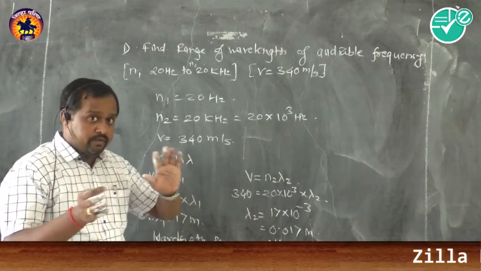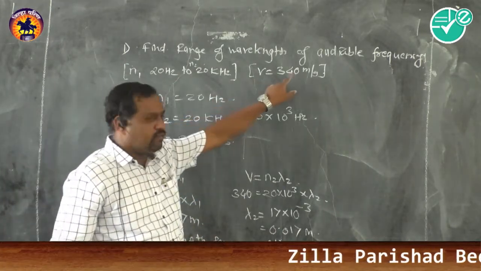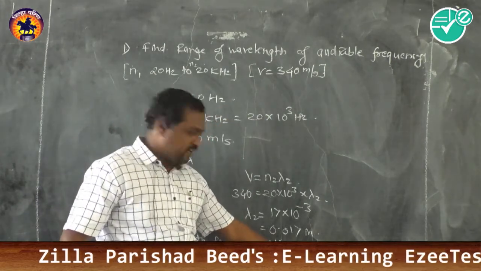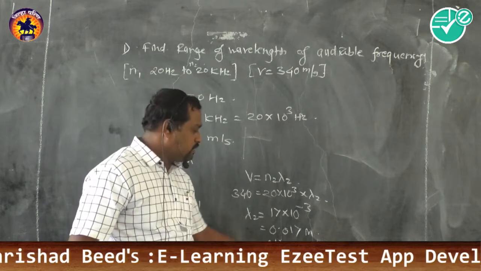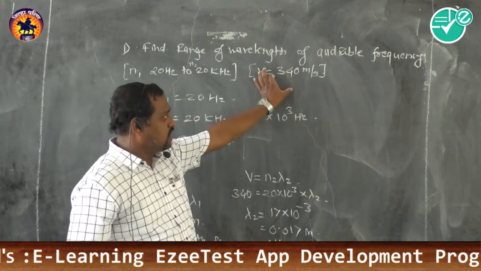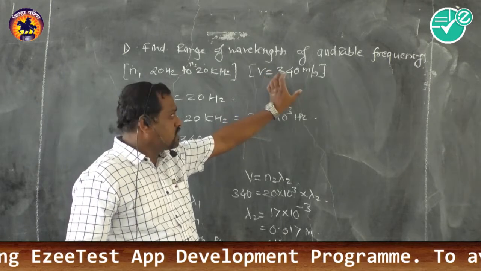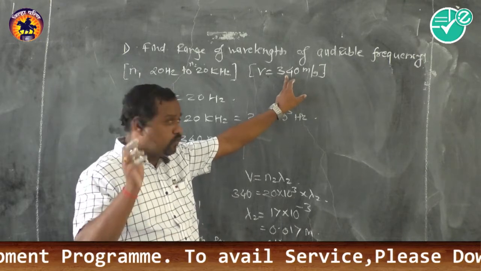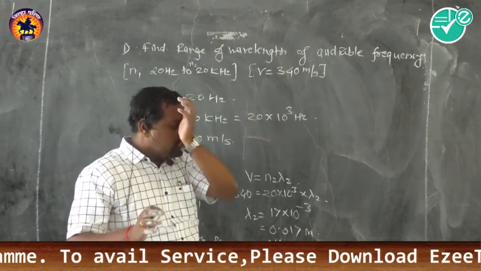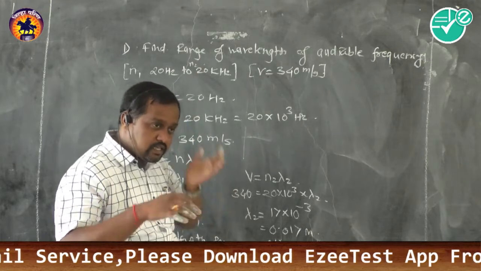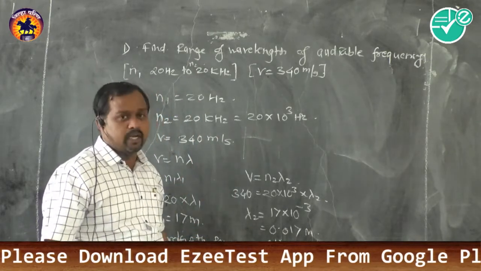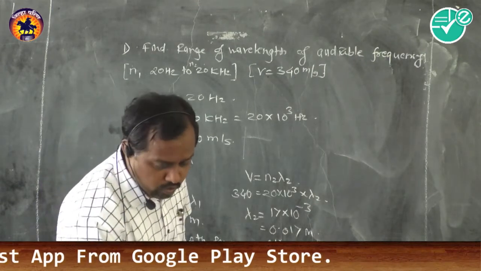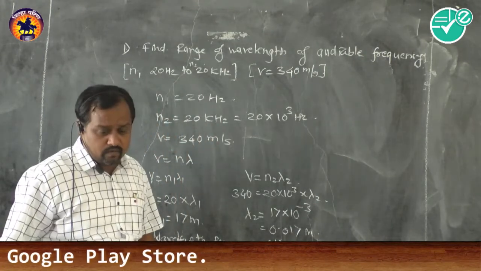Shortcut: we can say that half of this 70 meter, and then 10 to the power minus 3. That means this is the short formula. If a question asks, you can directly divide by 2. You will get the number, divide by 20, you will get the number 17, and the other end of the range is multiplied by 10 to the power minus 3. So by this we will get the audible wavelength range for the audible frequency.